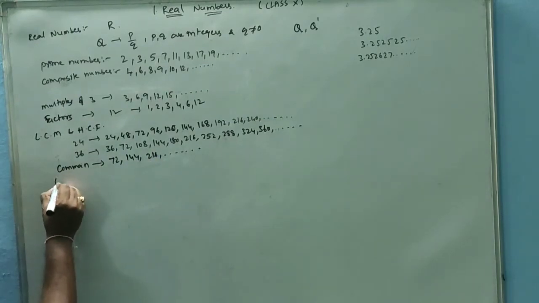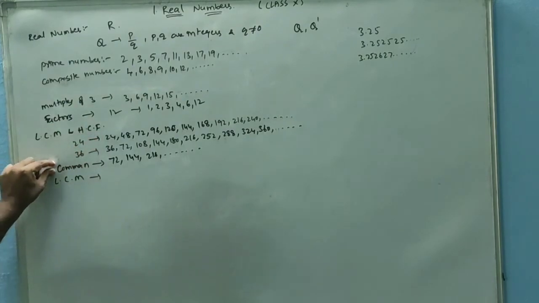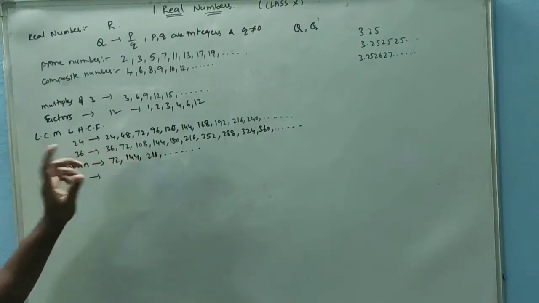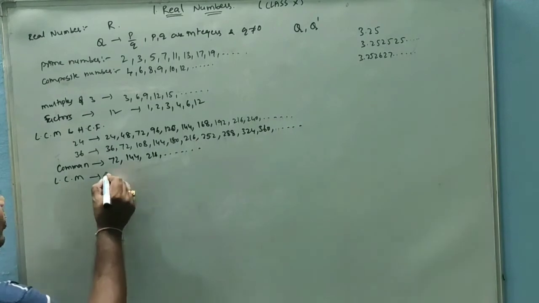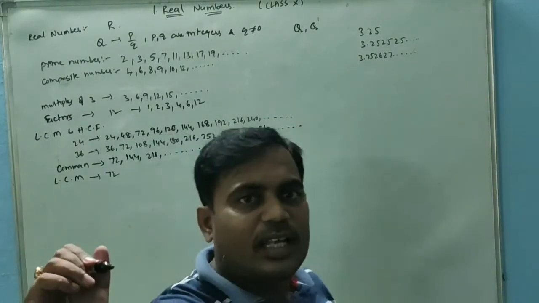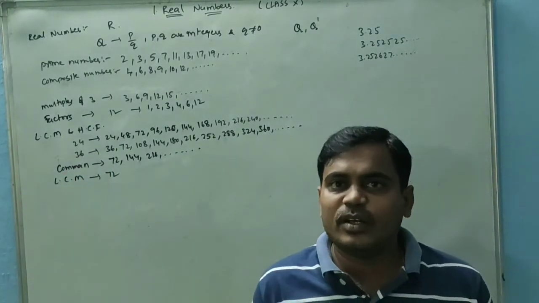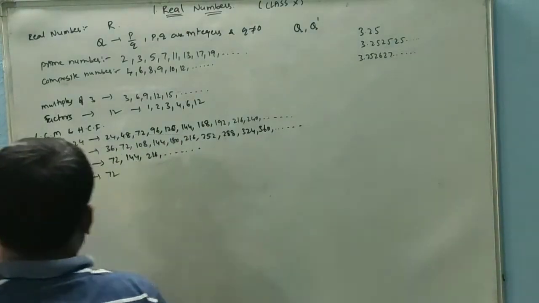Now I want to write the LCM. LCM means, among the common multiples, I want the least, which is equal to 72. That's why the LCM of the two numbers 24 and 36 is equal to 72. So this is one of the methods.